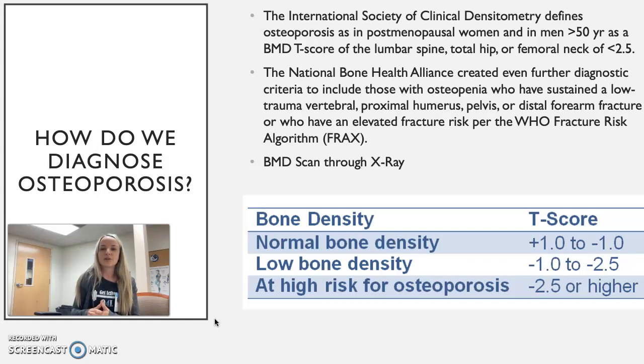Also, the National Bone Health Alliance created even further diagnostic criteria to include those with osteopenia who have sustained a low trauma vertebral, proximal humerus, pelvis, or distal forearm fracture, or have an elevated fracture risk per the World Health Organization fracture risk algorithm. So again, if you have osteopenia and you've had a fracture and you are at an elevated risk for having a fracture, you can also be diagnosed with osteoporosis without having that really low T-score in your bone density scan.